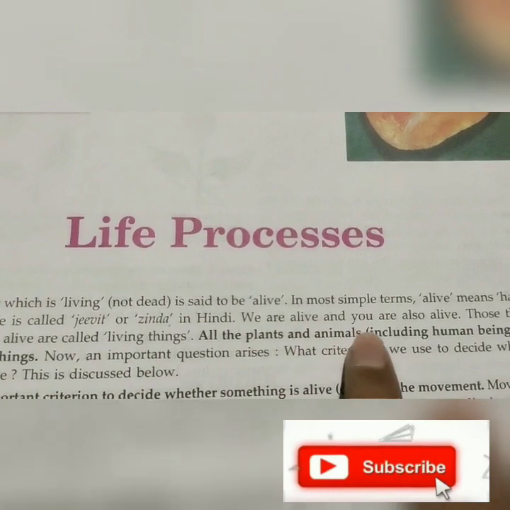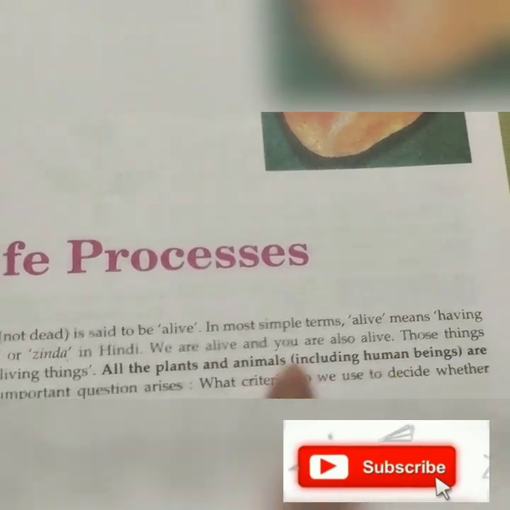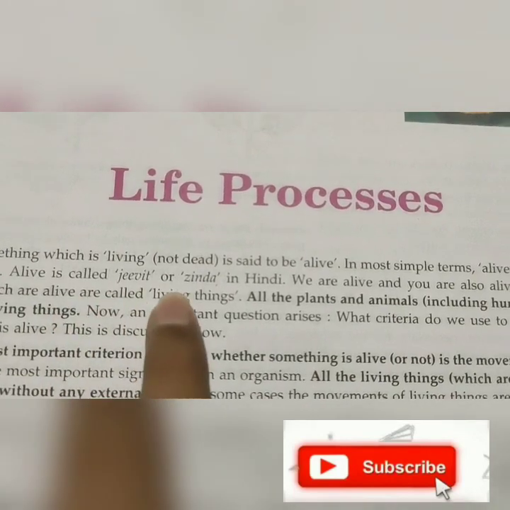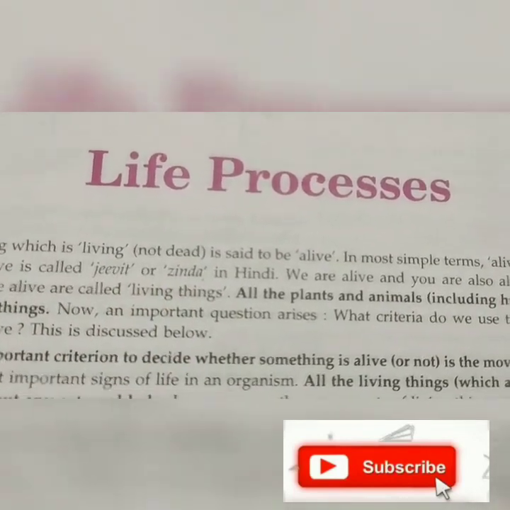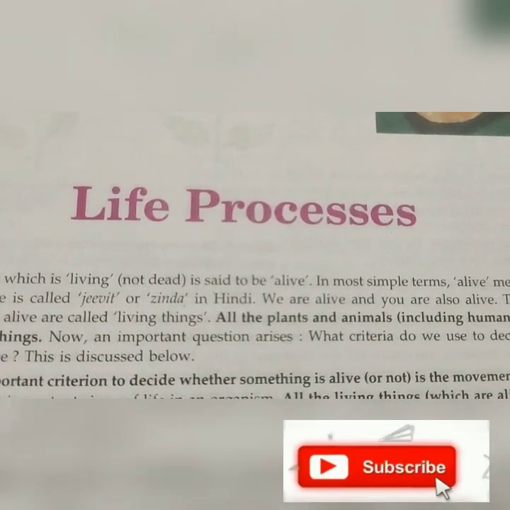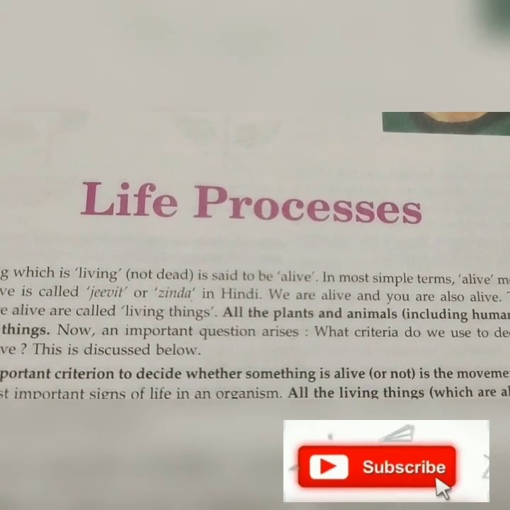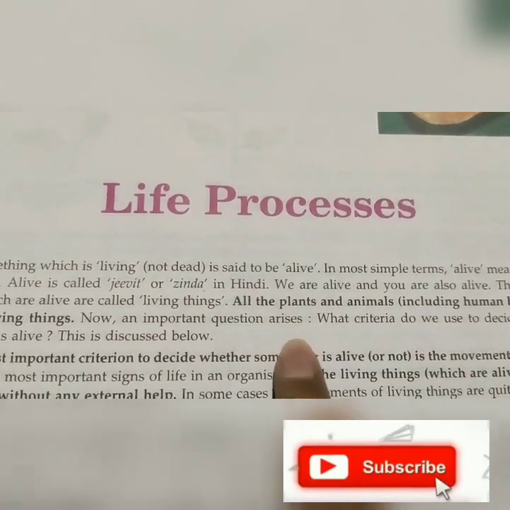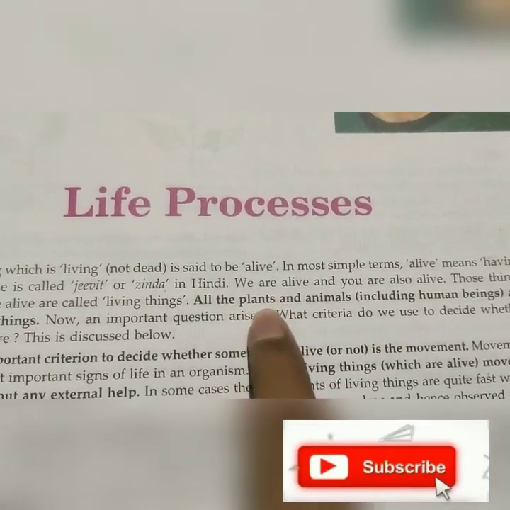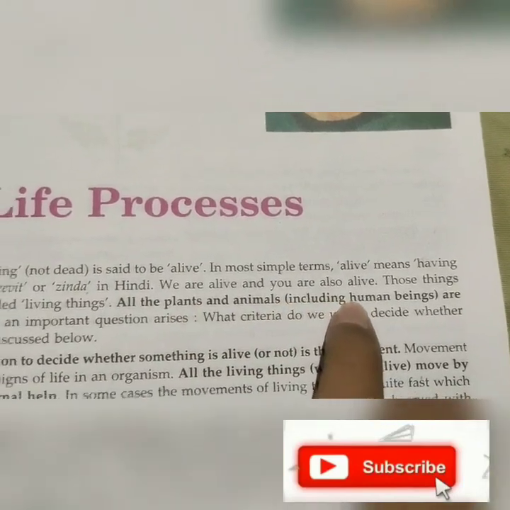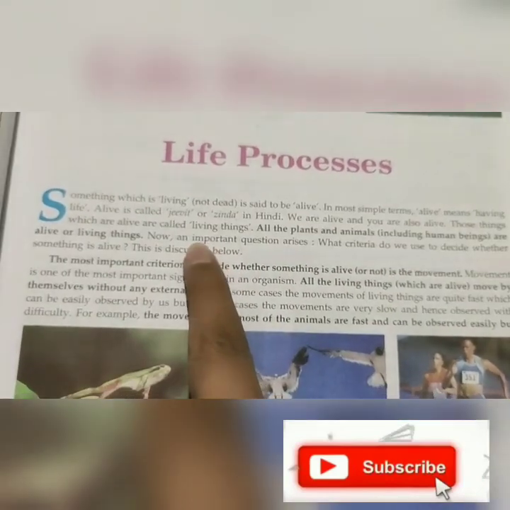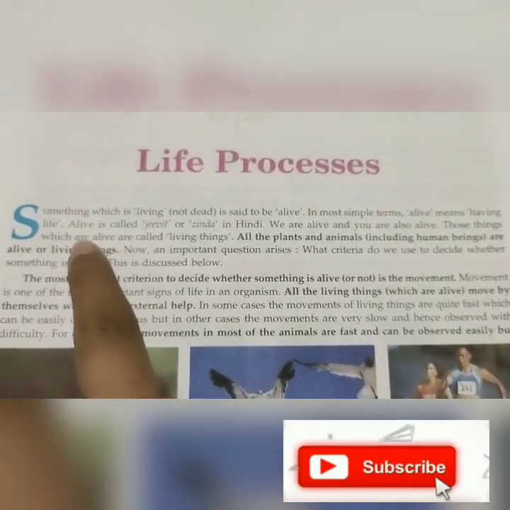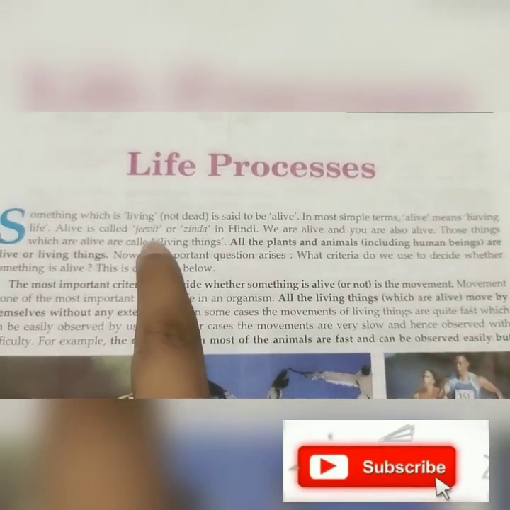So we are alive and you are also alive. Those things which are alive are called living things. Which are alive, not dead, and can move from here to there, are called alive and also known as living beings or things. All the plants and animals including human beings which are alive are called living things.